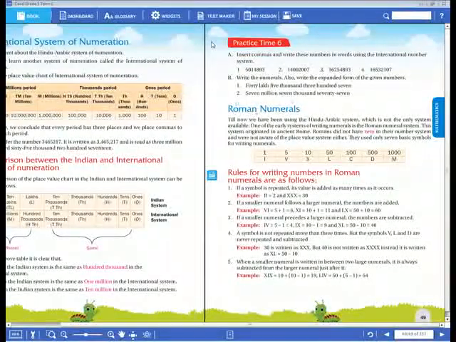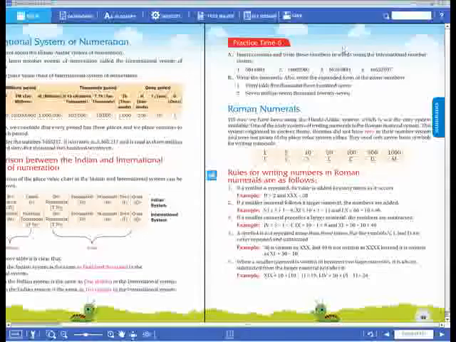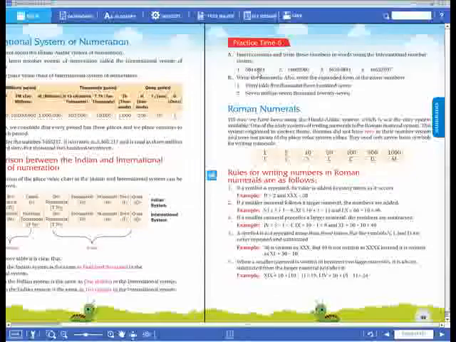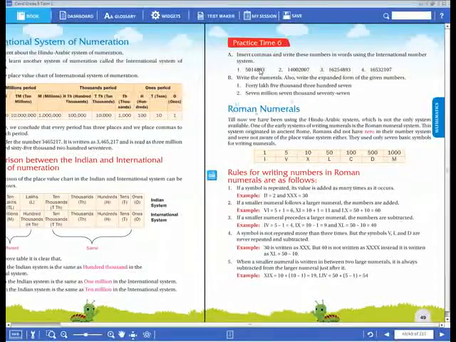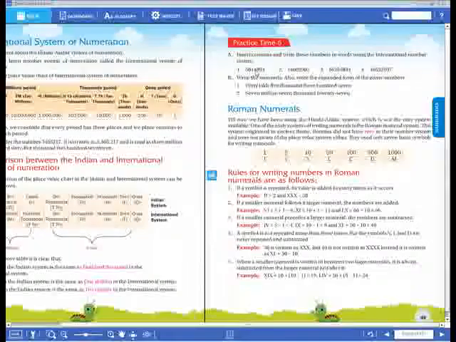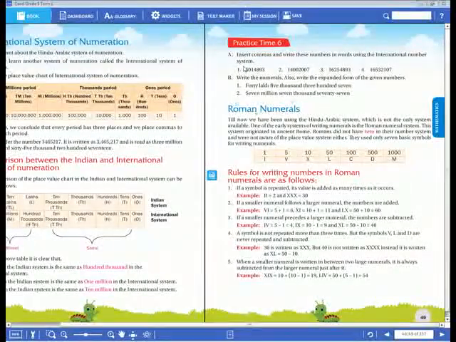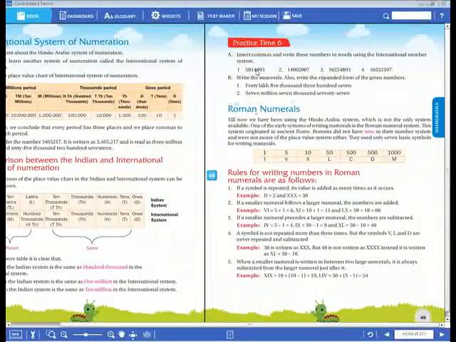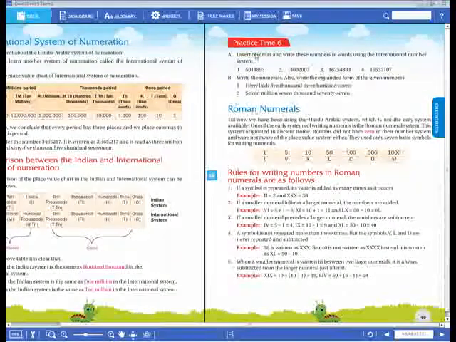When we take the international system, the insertion of commas will be different. How do you have to give it? Are you understanding, dear children? From the last, after 3 digits we give one comma. These 3 digits come under the period of ones. Next, in the international system we again take 3 digits, whereas in the Indian system we take only 2 digits.